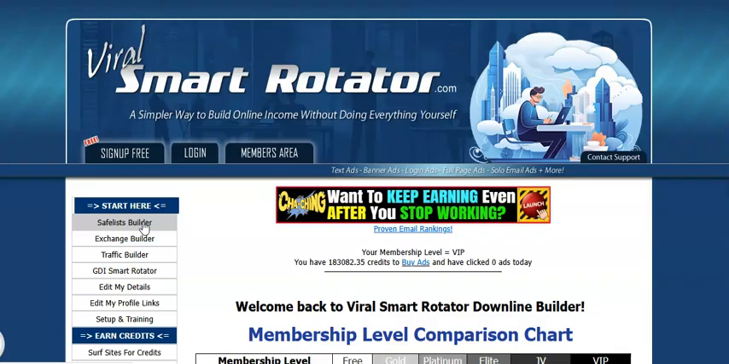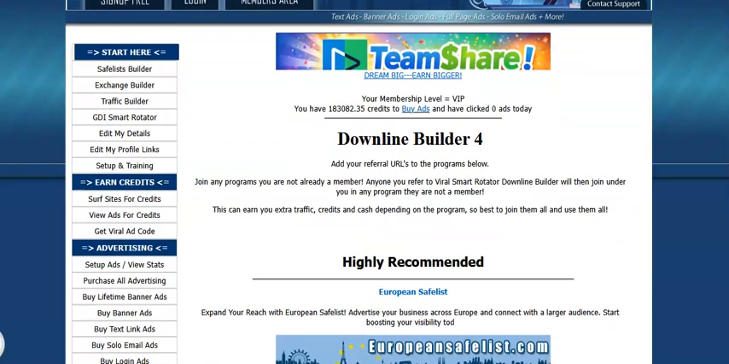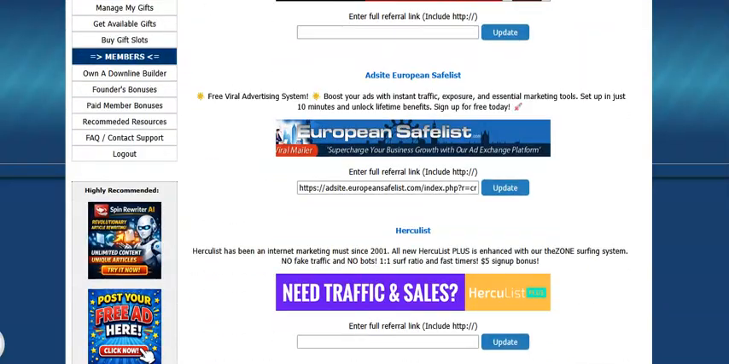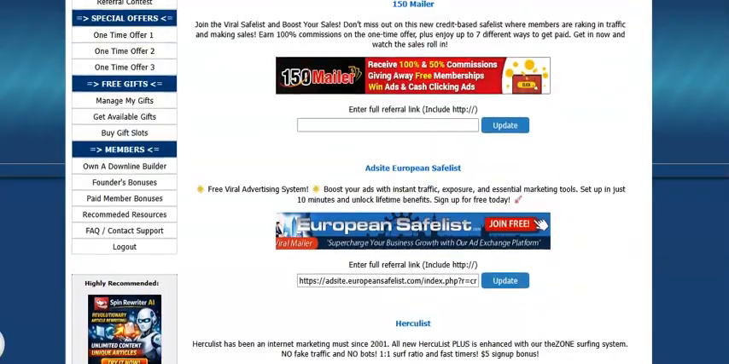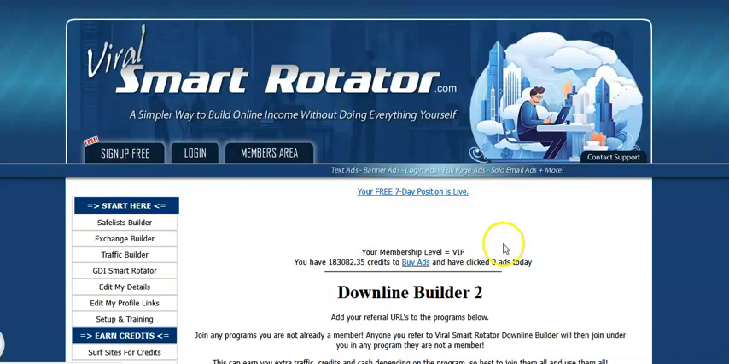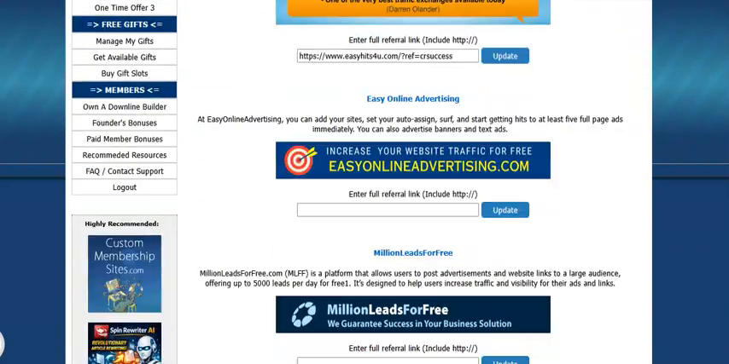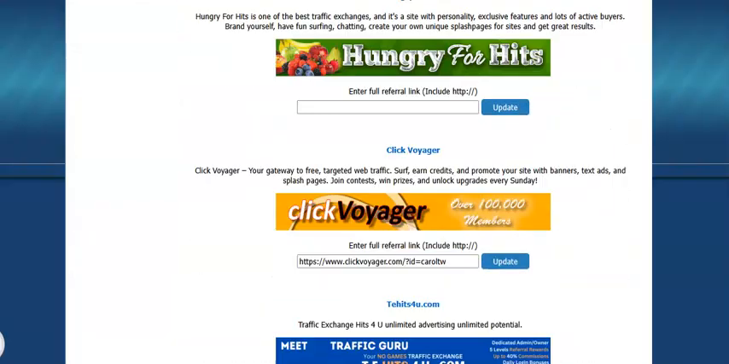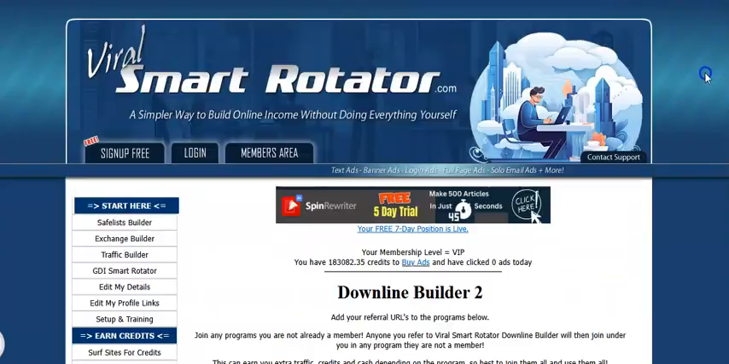This is literally a traffic builder besides the 7 income streams. So look at this. We have all of these safe lists from one area that you can add and grow. Now, you don't have to join all of them. Just put in there what you have or join them over time. And this is free to join, of course. And then this is the downline builder. Right here, more traffic exchanges and ad boards.